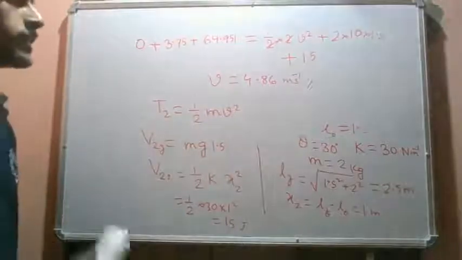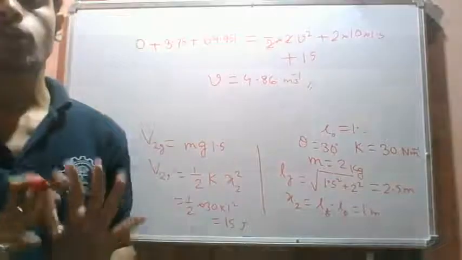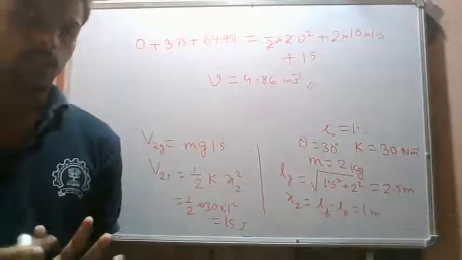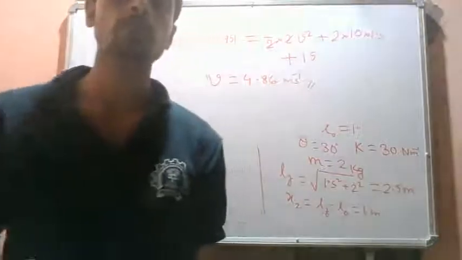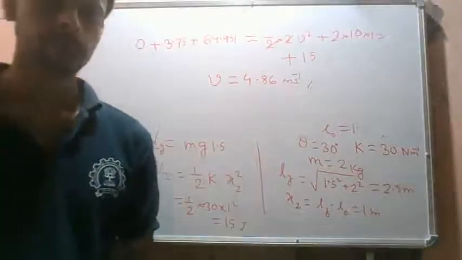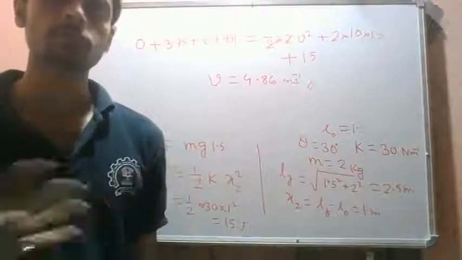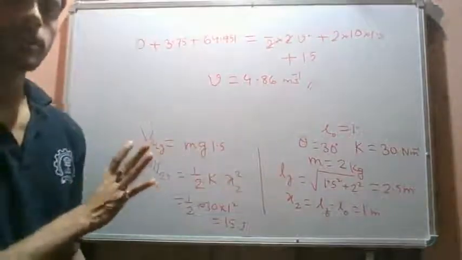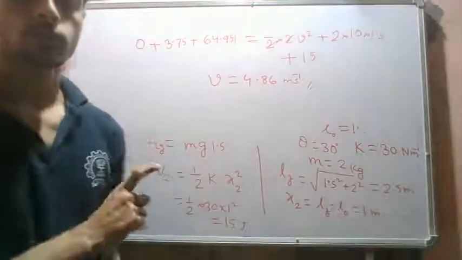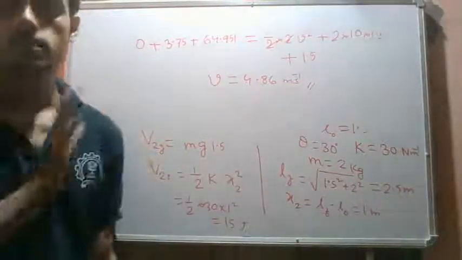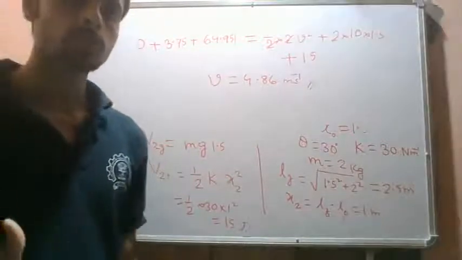This is a much more general problem that we have solved. It involved all types of kinetic and potential energies and also non-conservative forces. This problem will give you an insight into how to solve different types of problems. Next we will continue with kinetics, the energy methods for rigid bodies. Till now we have only covered energy methods for particles. We have considered only particles in this session. Now we will cover kinetics where energy methods will be considered for rigid bodies.